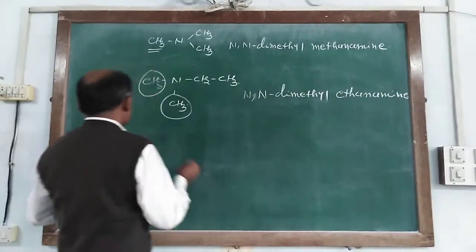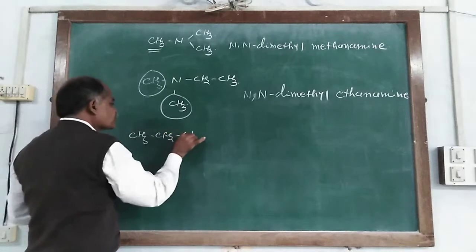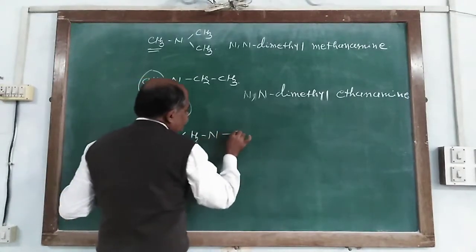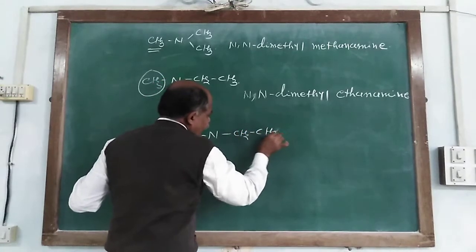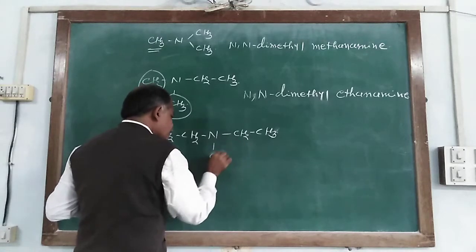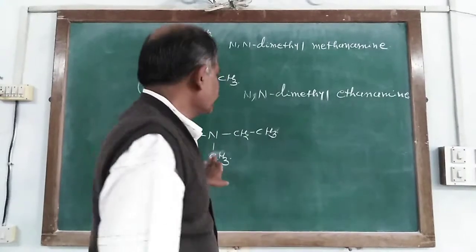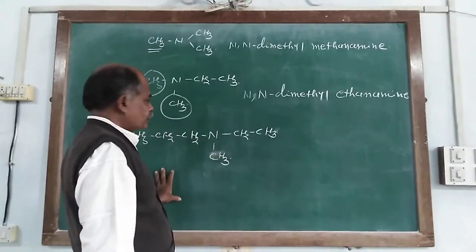Similarly, CH3, CH2, CH2, and CH2, CH3, and CH3. When structure are given in this way, each of the 3 alkyl groups are different.